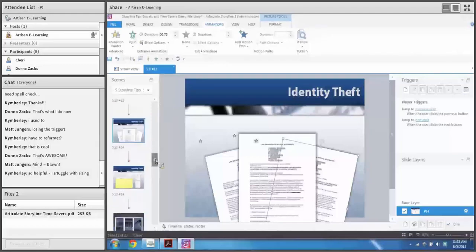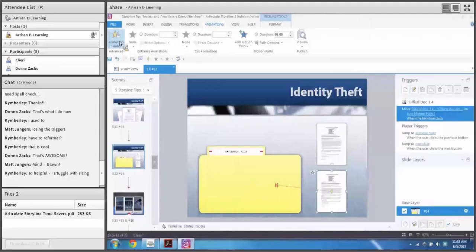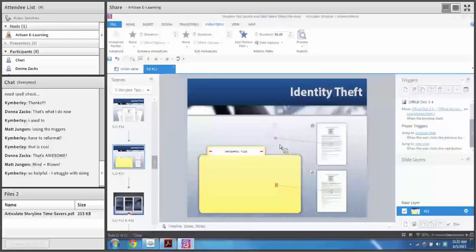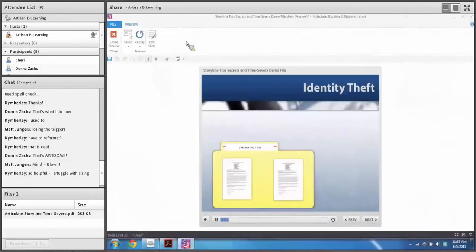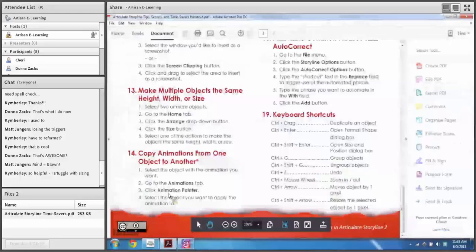And the cool thing is that they also work with motion paths. So motion paths are new in Storyline 2. So I have this motion path with this document moving to this file here. So I can actually click on this, select my Animation Painter, and apply it right there. Now, of course, it applies the exact same motion path. So you actually have to still change its end position. But now we have two motion paths. I didn't have to spend that time manually adding it, and they both go just like they should. So Animation Painter works with both regular animations and motion paths.